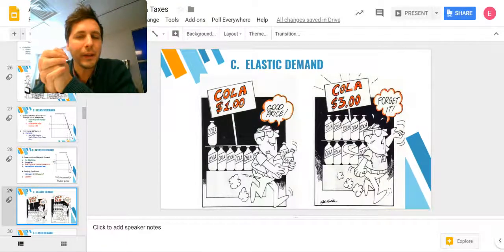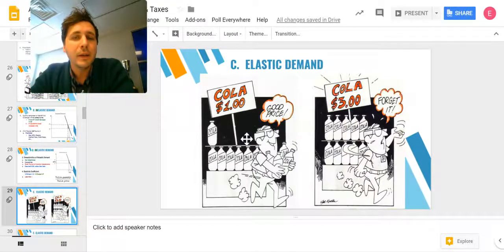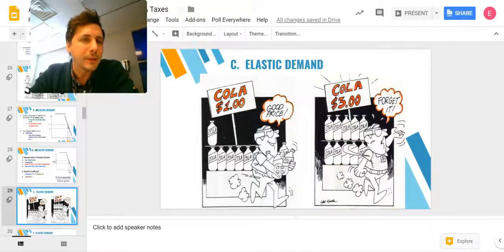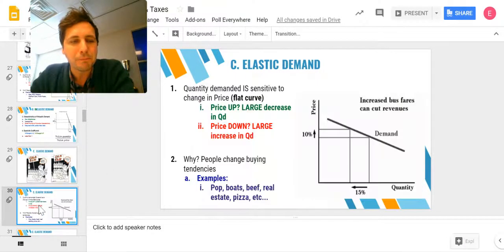On the elastic side of things, a slight change in price causes a dramatic change in the quantity demanded. So here we got this cool guy with his glasses getting his cola for $1 a piece, has 4 colas in his hand, loves his cola, right? Very excited. Good price, he says. And then it goes up to $3 and he does a little flip and a turn and a wave of his hand. Forget it, right? He doesn't need it. He has a substitute. He can buy other things that satisfy in a similar way. So he's not going to buy it at that higher price.